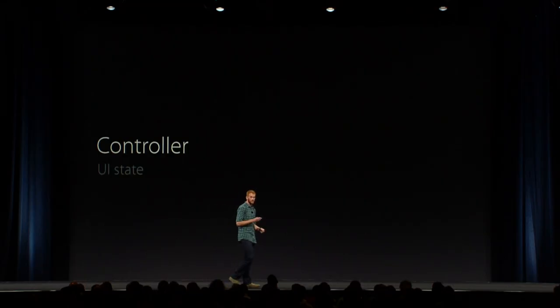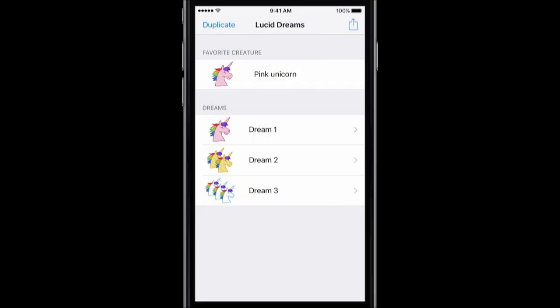OK, so we just talked about how to use value types in the controller layer with our model properties. And now I want to do the same with our controller's UI state properties. And so you've seen this screen before. It's just our list of dreams. But this view controller has many, many different states. And so I'd like to show you the state diagram for our view controller as it relates to a very cool feature that we have, the ability to share dreams with friends. So let's take a look.